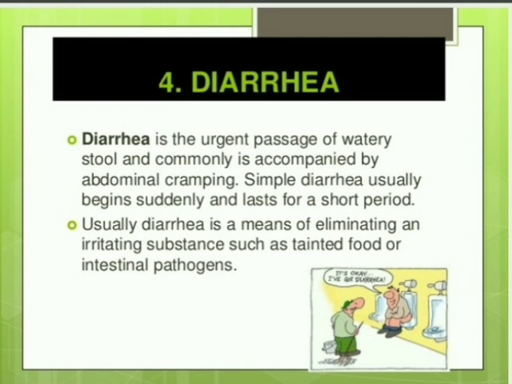Entamoeba histolytica or Cryptosporidium may cause diarrhea. And after that, intestinal diseases like ulcerative colitis, Crohn's disease, and celiac disease often lead to diarrhea. And next, reaction to medicines, antibiotics, cancer drugs, and antacids containing magnesium can also cause diarrhea. So these medicines may cause diarrhea.